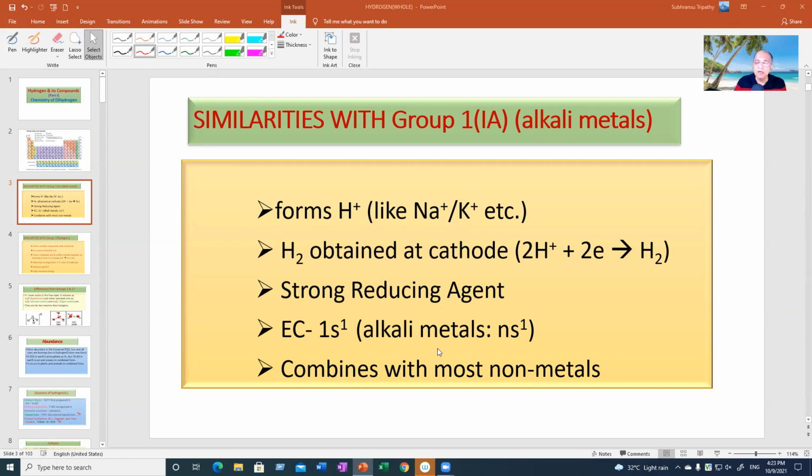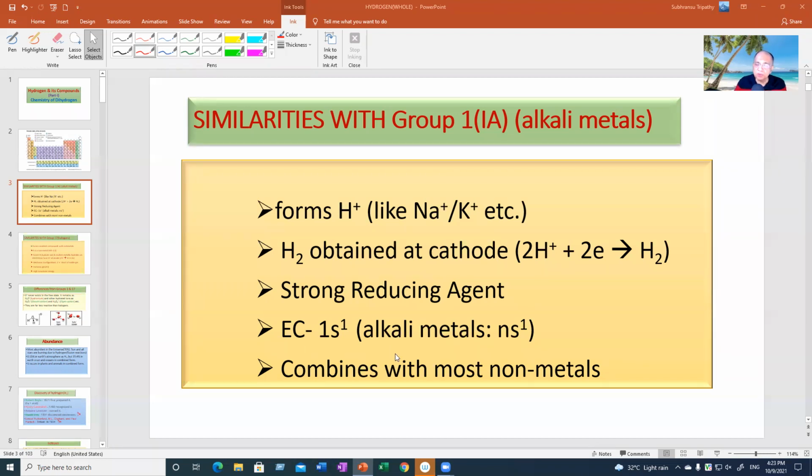Like alkali metal ions, which are obtained at the cathode during electrolysis, hydrogen ion will also be discharged as hydrogen gas at the cathode because it is in the form of a positive ion, H+. Like the alkali metals, hydrogen is also a strong reducing agent. H2, I'm talking of H2. Here I was talking of H+.